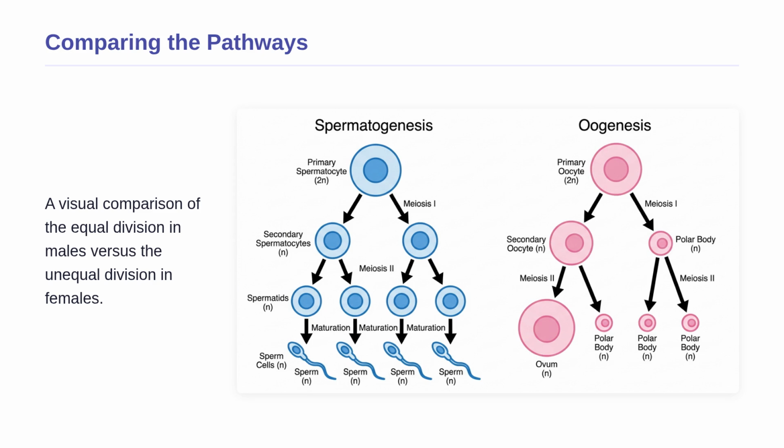Now, look at the right side, showing oogenesis. The primary oocyte undergoes meiosis I, but the division is highly unequal, creating one large secondary oocyte and one tiny polar body. After meiosis II, we are left with one massive ovum at the bottom and 3 tiny polar bodies. This diagram beautifully illustrates how males produce 4 functional gametes per precursor, while females produce just one massive, nutrient-rich egg.